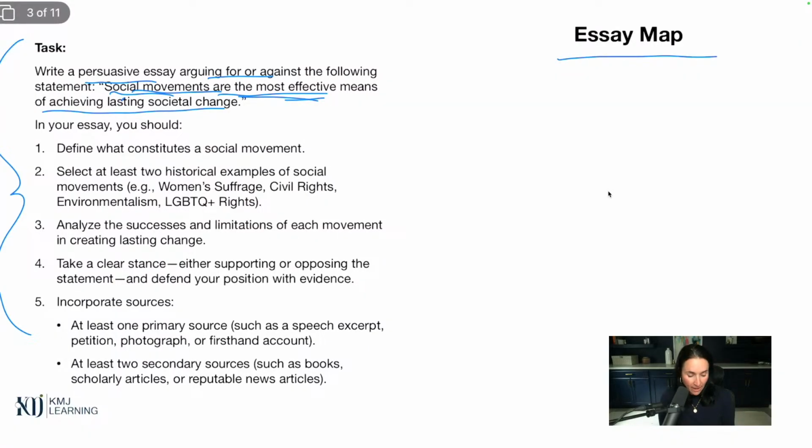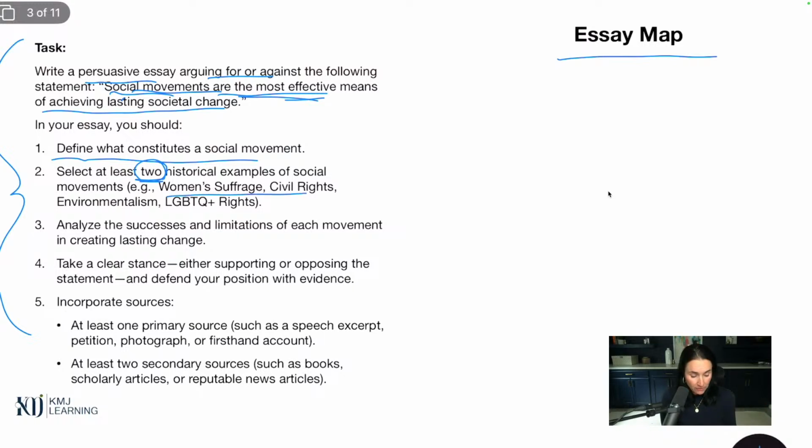So then we broke down the task. The teacher wants us to define what constitutes a good social movement, and we said that would make a really good intro to our intro paragraph. We said select two historical examples, which we did. We went out into ChatGPT and researched some of the social movements over the last 500 years, and we picked two.